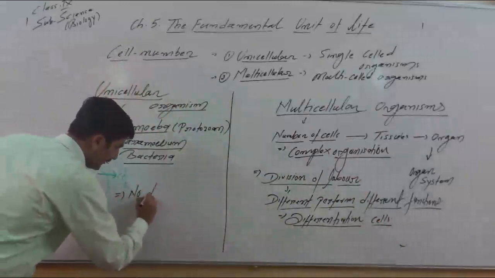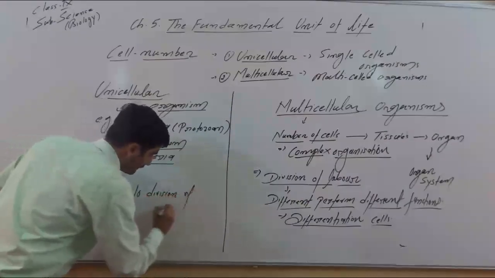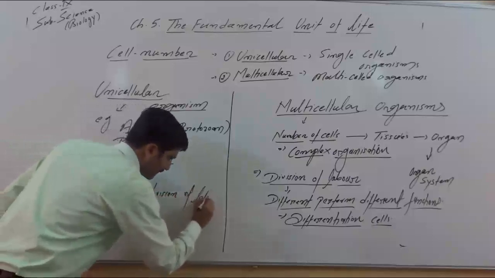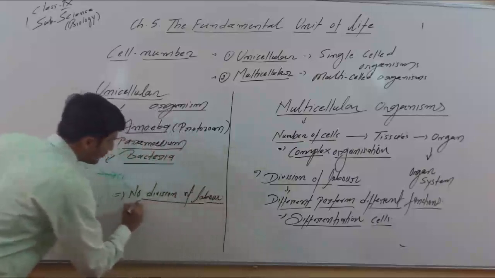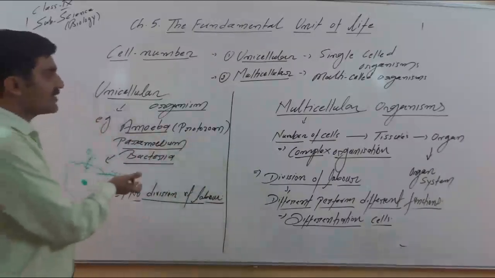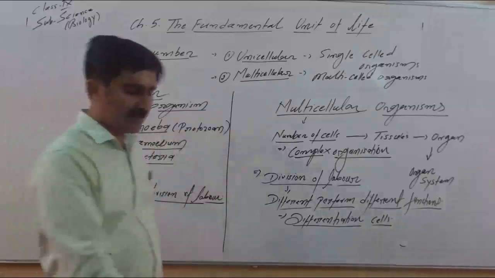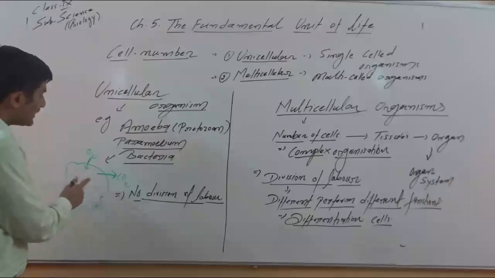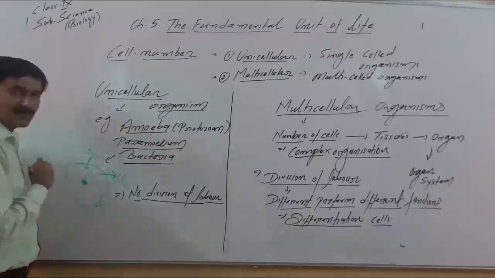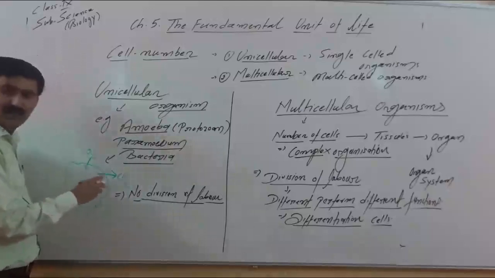So please remember, in case of unicellular organisms, no division of labor is seen, because here there is the presence of only a single cell. When there is a single cell, there will be no division of labor. This point you have to keep in mind. But within a cell there are subparts, like the nucleus, mitochondria, ribosomes, and different subparts.